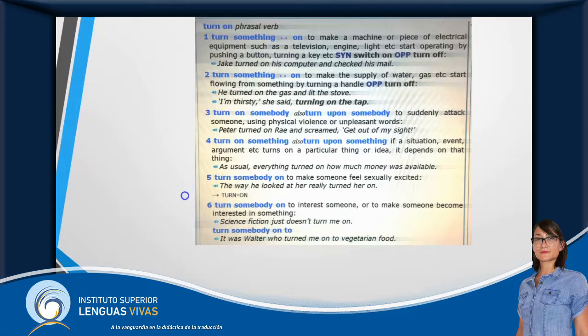And here it is. Turn on somebody, phrasal verb plus object, means to suddenly attack someone. And turn somebody on, which is verb plus object plus preposition, means to make someone feel sexually excited. There you have it. Word order determines the meaning.